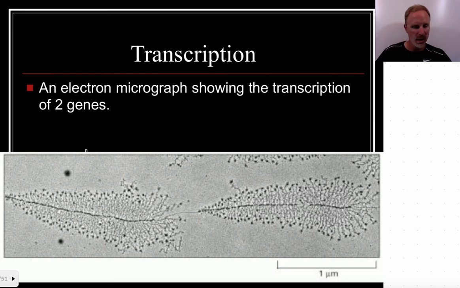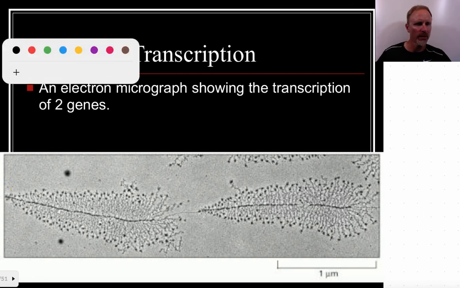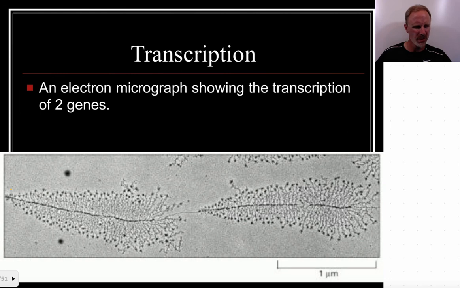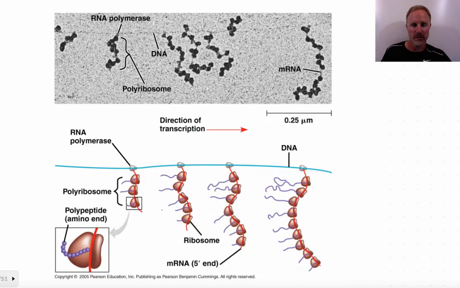This is where the process is beginning. Okay, and I can switch my color right here. So this is where this process is beginning, and then this down here is where it's ending, because you can see these things as we move along here are getting progressively longer, compared to say this end where they're a lot shorter. And you can see there are multiple structures that we see here. This is where we're transcribing, in this case, two particular types of genes.